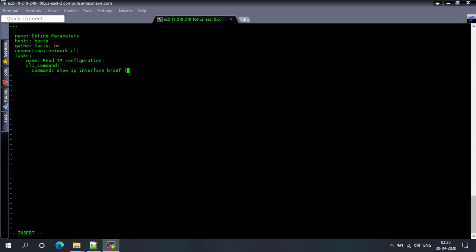So we can add the command similar to what we run on Cisco devices. We can use filters as well. For example, I am using an exclude filter to exclude unassigned interfaces.